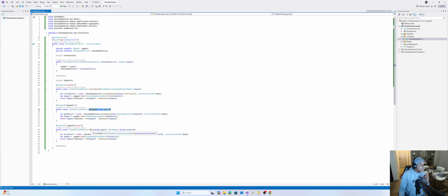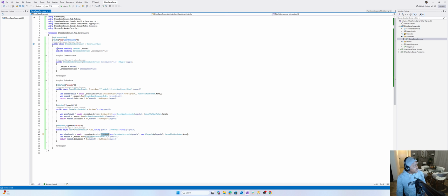And another one is play the game, where we pass in the game ID and the player ID. Then it would execute against the service that we created on the domain side, in the applications, where it calls the relevant functions like create new game, get game by ID, and play game.